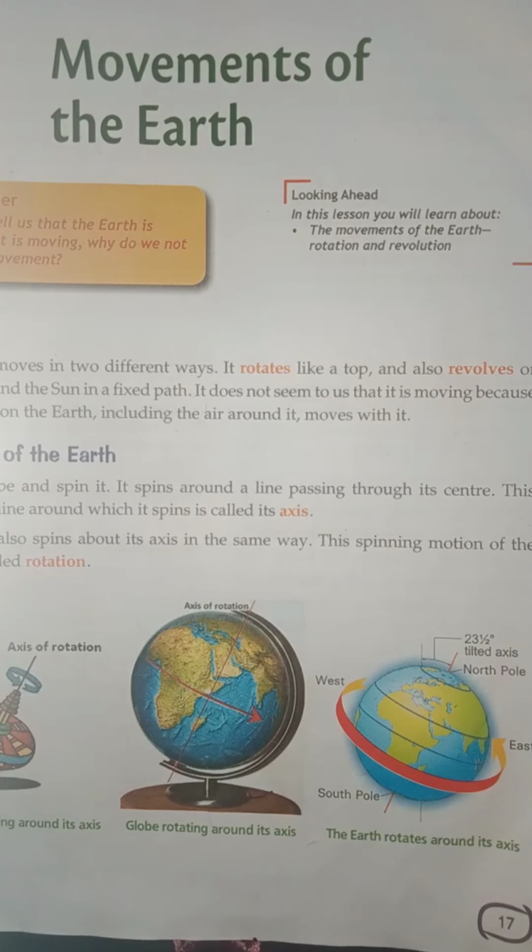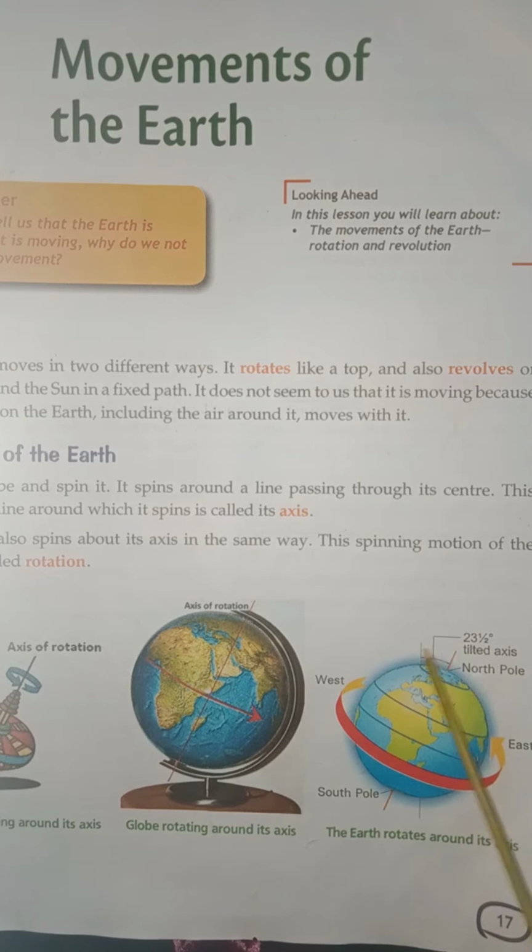Hello kids. Today we'll start with a new topic, that is revolution of the earth. In the last class we studied the rotation of the earth. Let's recap what we have studied. The spinning motion of the earth on its axis is called rotation. The axis is an imaginary line. This rotation causes day and night on the earth.